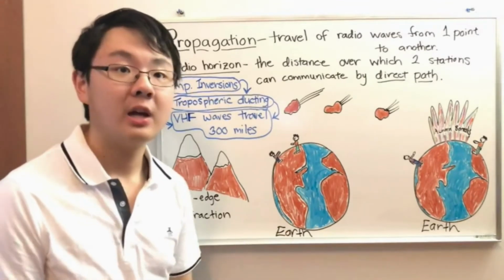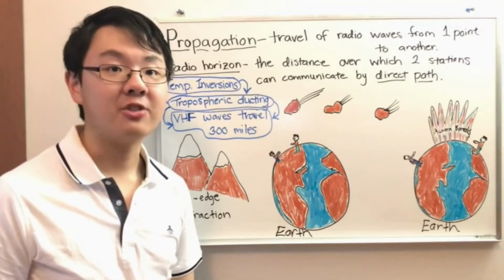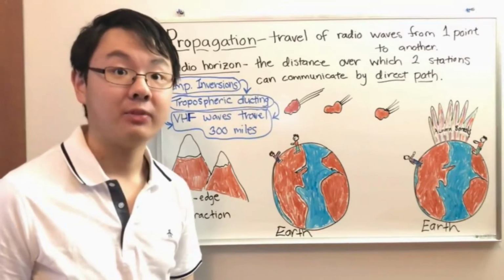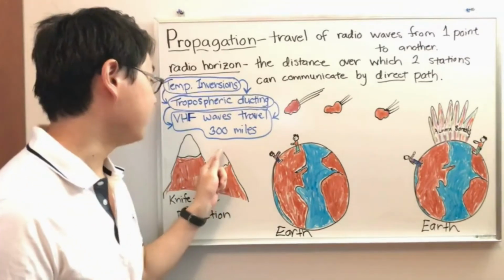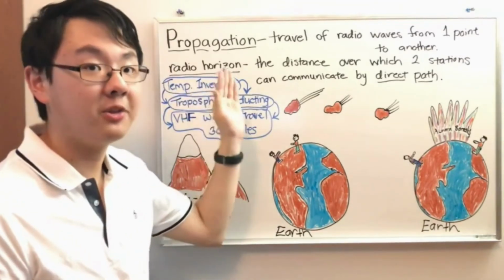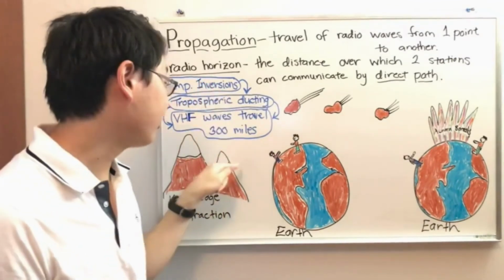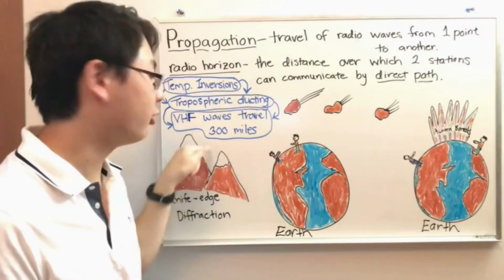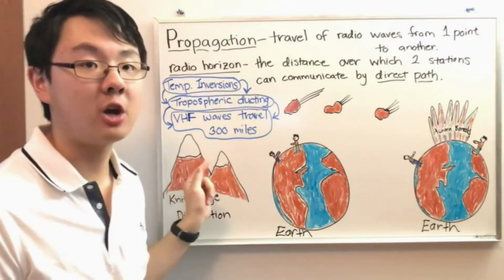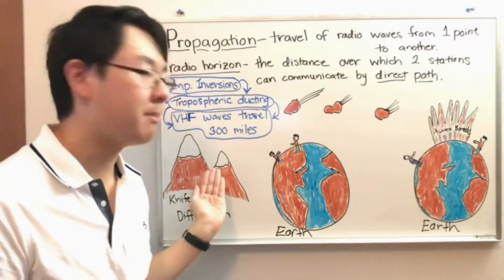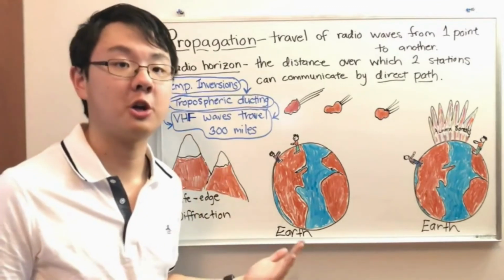So that's pretty cool. Now you might be wondering why knife edge diffraction is called knife edge diffraction. This is because the mountain is sort of like a knife edge. The sharp tip of the mountain reminds us of a knife edge. And the knife edge diffracts the radio wave signal so that it goes around that tip or around the sharp edge. And it doesn't have to be a mountain. It can be a building or some other large obstruction as well.